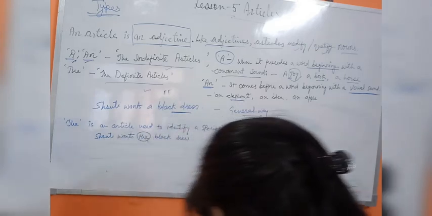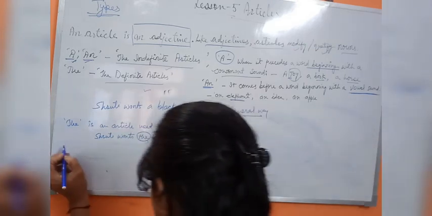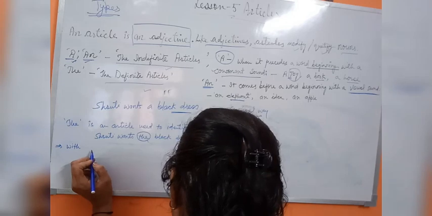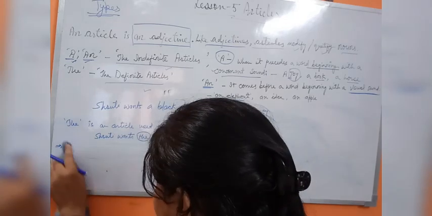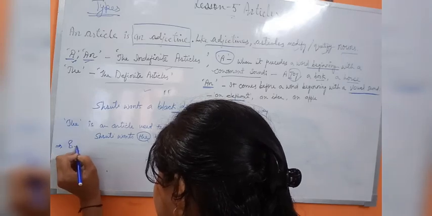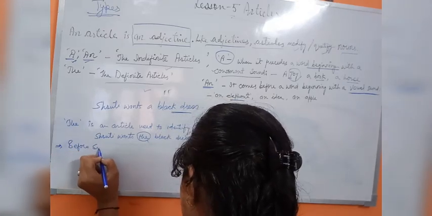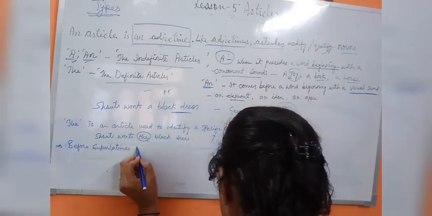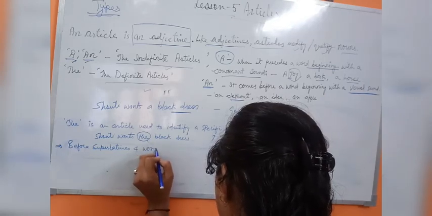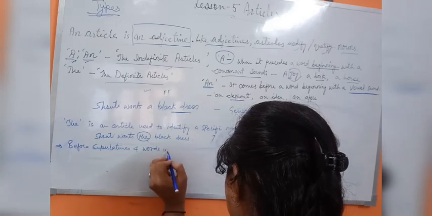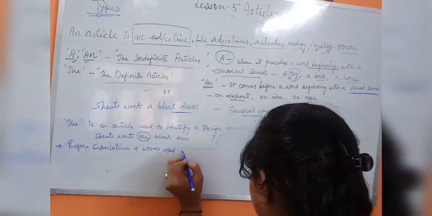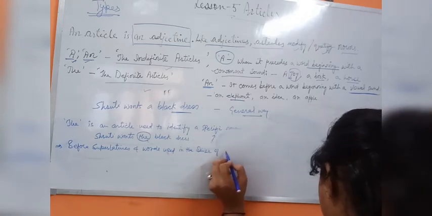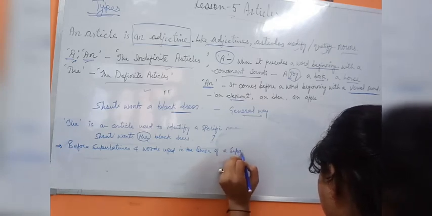Our next point says that we use "the" before superlatives and words used in the sense of a superlative. I will write: we use the before superlatives and words used in the sense of a superlative.